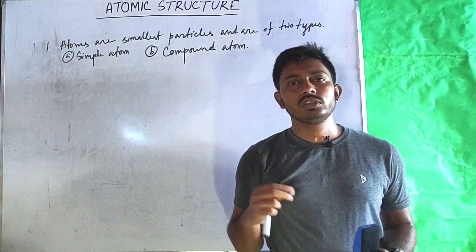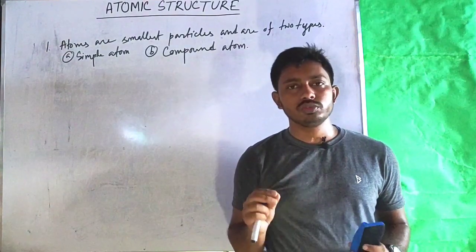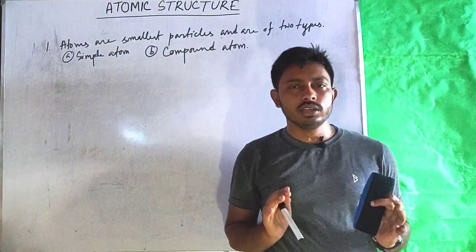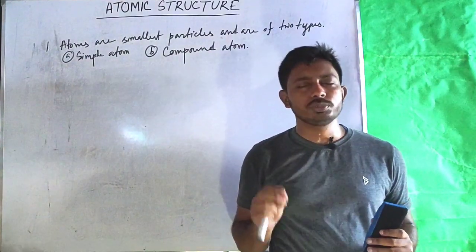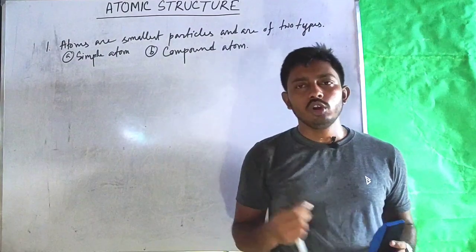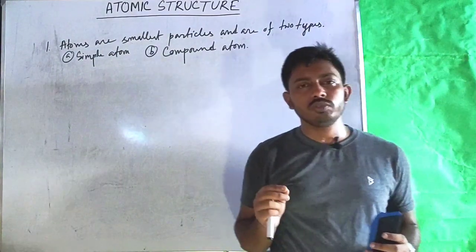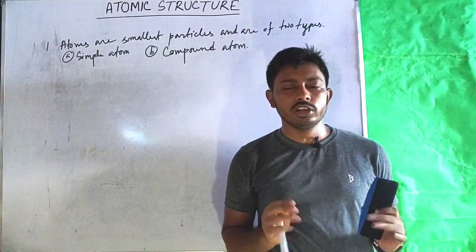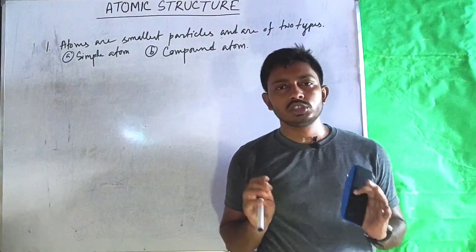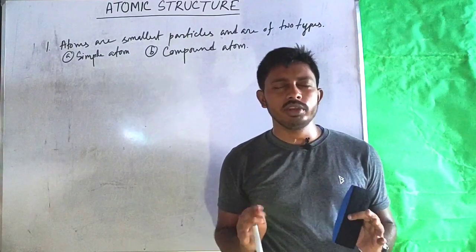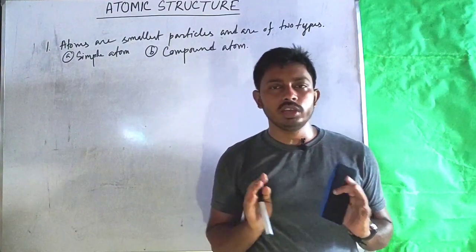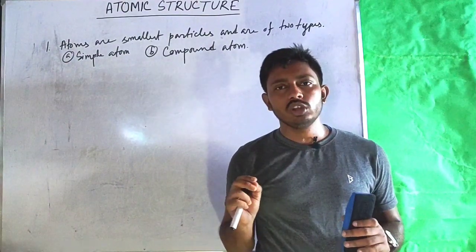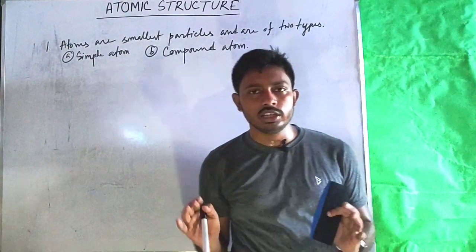This postulate of Dalton's atomic theory was proven to be wrong, as in later days many smaller particles like electrons, protons, neutrons were discovered. Also, there is no existence of compound atom. There are compound molecules but not compound atoms. Also, atoms don't show the physical properties of an element. Physical properties of the elements are shown by molecules, but these concepts were not known at that time.